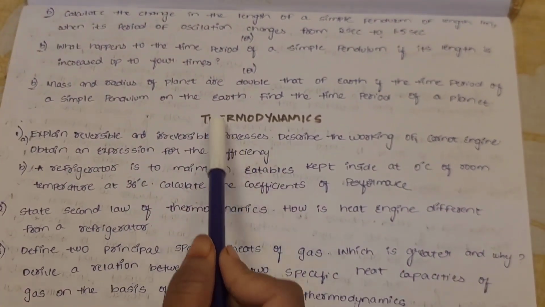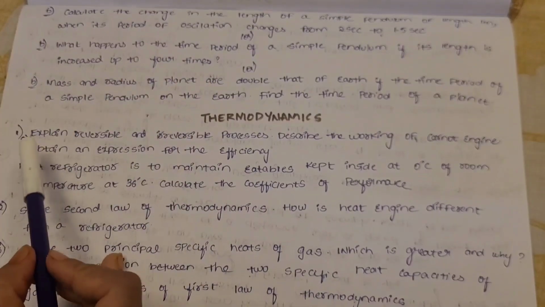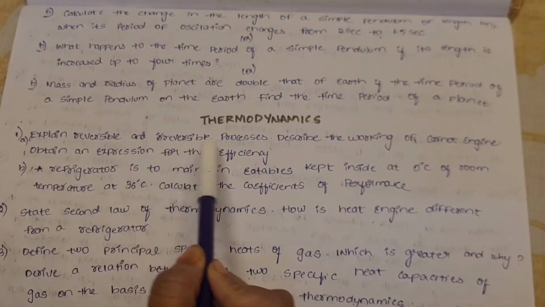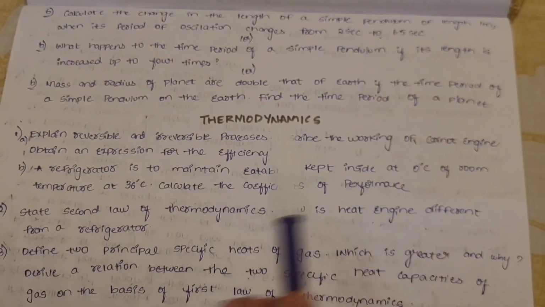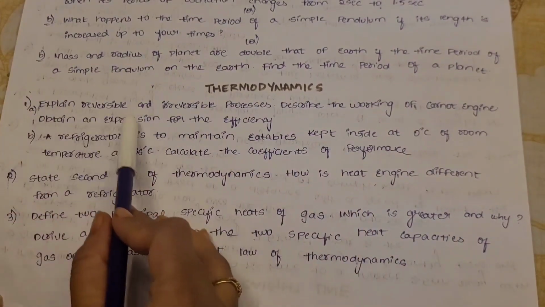And next, from thermodynamics, I'll be giving only 3 questions. In this chapter, problems are very few, so try to read only the theory part. First one is, explain reversible and irreversible process. Describe the working of a Carnot engine. Obtain an expression for the efficiency.